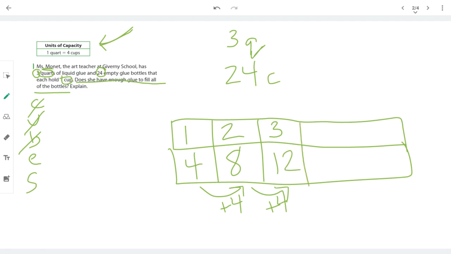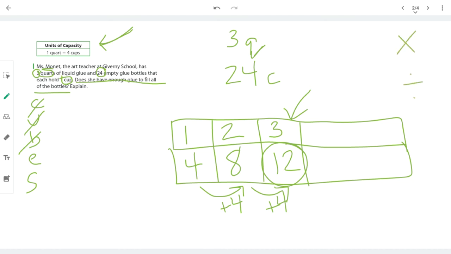Now, if Miss Monet has 3 quarts of glue, does she have enough glue to fill up 24 empty bottles? What number did we stop at? 12. She doesn't have enough. She only has enough glue for 12 empty glue bottles. So let's figure out, did we multiply or divide for this problem?